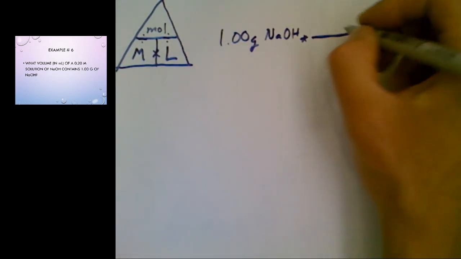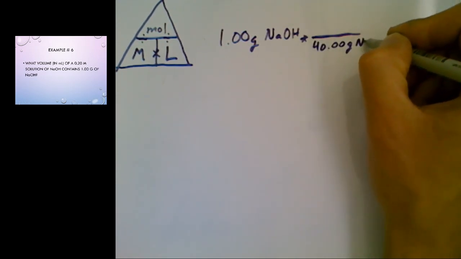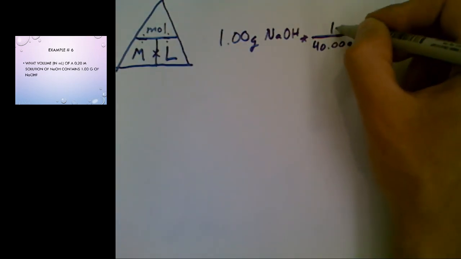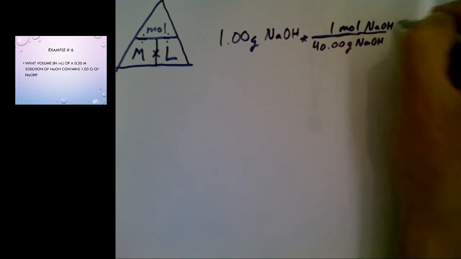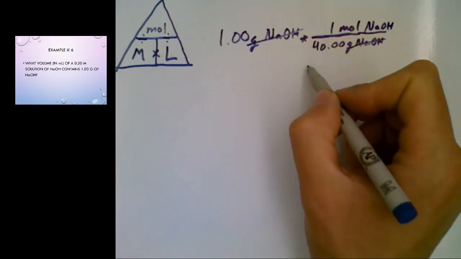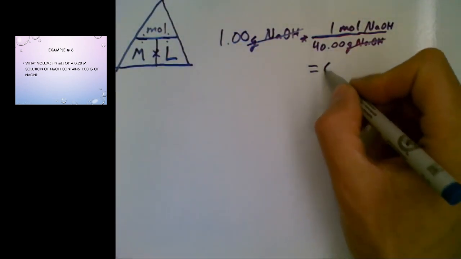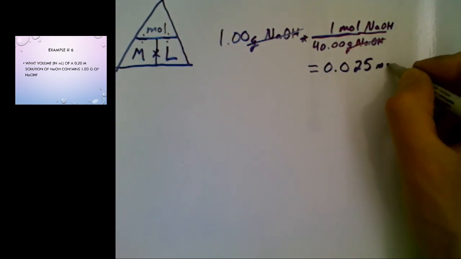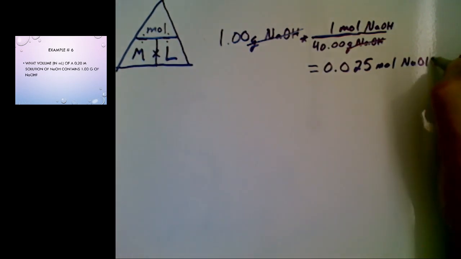So set up your dimensional analysis line, 40.00 grams. Remember that was from the last question. The molar mass of sodium hydroxide is 1 mole of sodium hydroxide. That will cancel out my grams and will leave me an answer in moles. So what you should get here is 0.025 moles of sodium hydroxide.